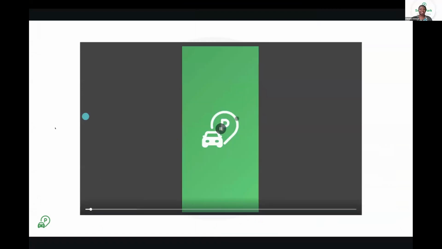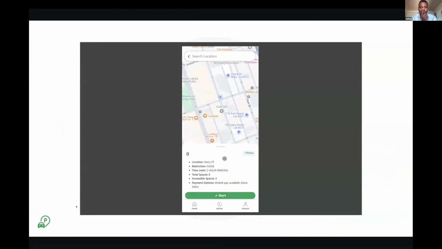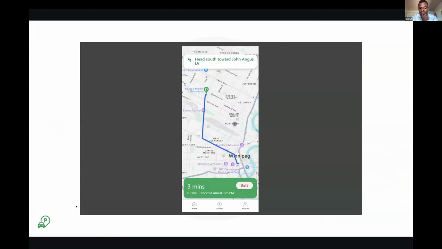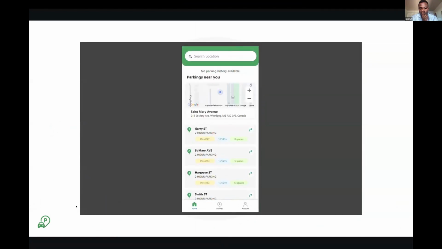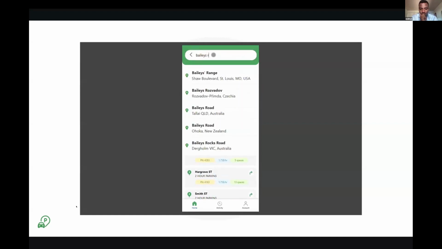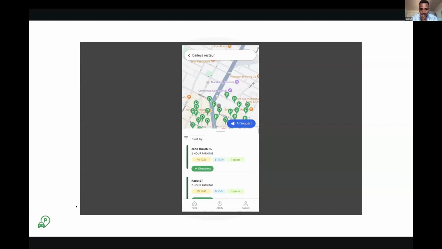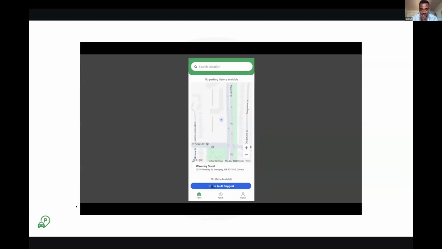That should work. We're good now. Chloe is gonna go out with her friends. She decided that they're gonna carpool, so she's gonna park her car at a parking location near her. She found a location, she navigates there just 3 minutes away, and she's able to park. Now, her and her friend are gonna go to a restaurant they're finding in downtown Winnipeg called Bailey's Restaurant. They search it in our app, they're able to find the location of the restaurant, and they see the different parking options available here in downtown Winnipeg. They look for the closest one and like it, and they navigate there.